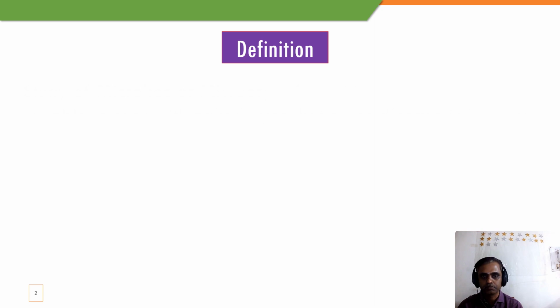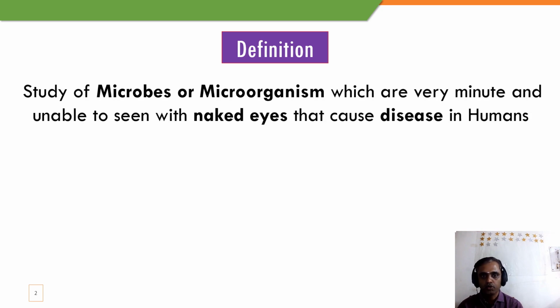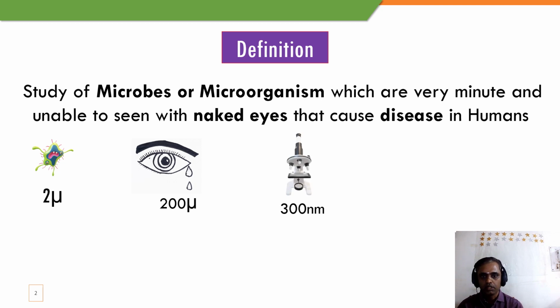Definitions. Microbiology is the study of microbes or microorganisms which are very minute and unable to be seen with the naked eye, that cause disease in humans. Usually the microbes are less than 2 micron. Our naked eye can see up to approximately 200 micron. The simple microscope can see up to 300 nanometer. The electron microscope can see 0.1 nanometer.